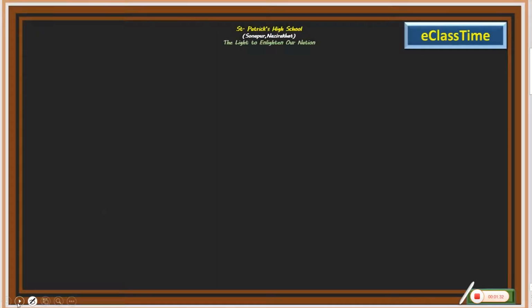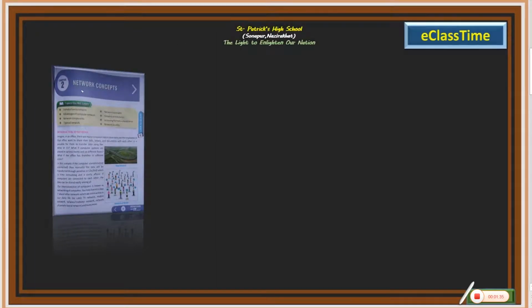Now, when we speak of network concept, this is the chapter, and here one picture is very beautifully given. I had described in the class how we are interlinked. One person is connected to another person, the same person is again connected to a third person, the third to the fourth, the fourth to the fifth. That way a net is being created, and there comes the concept of network.